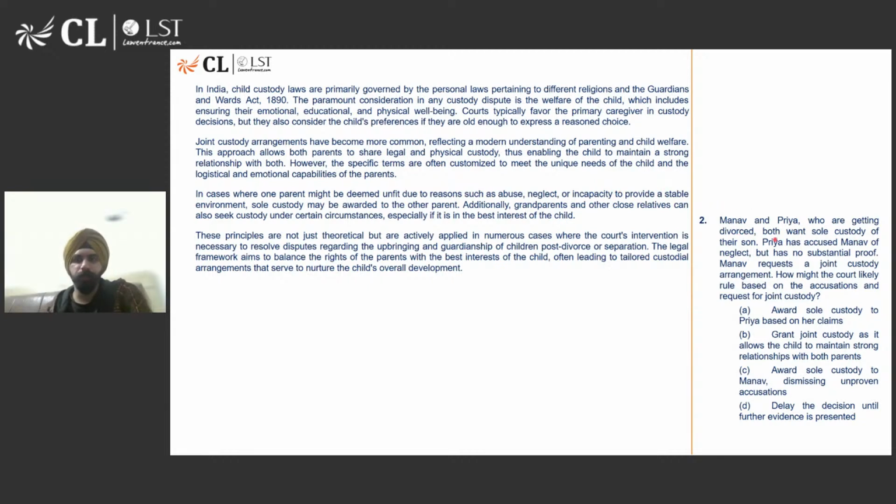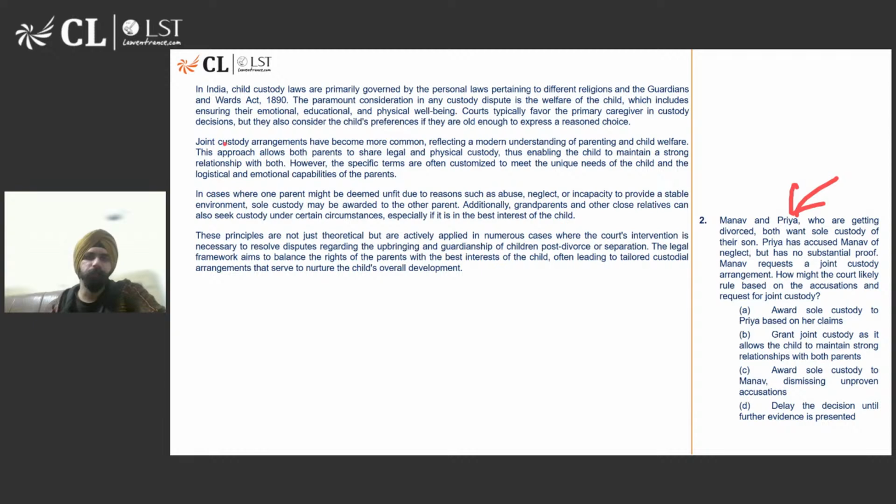Manav and Priya are getting divorced. Both want sole custody of their son. Priya has accused Manav of neglect, but has no substantial proof. Manav requests a joint custody arrangement. How might the court likely rule based on the accusations and request for joint custody? अब देखो, accusation proof तो हुआ नहीं है.